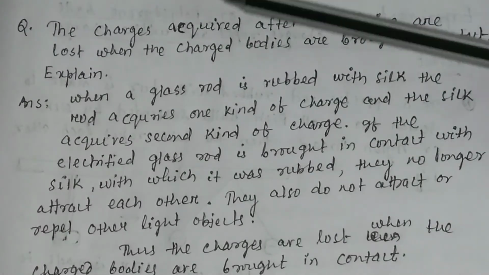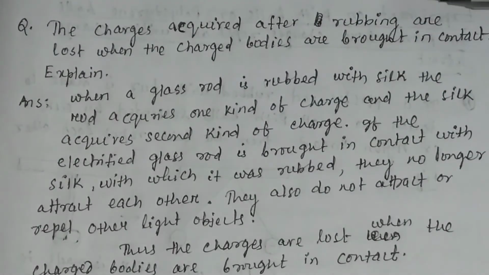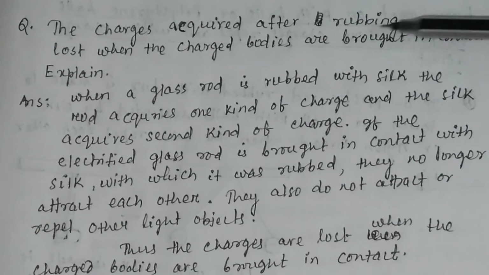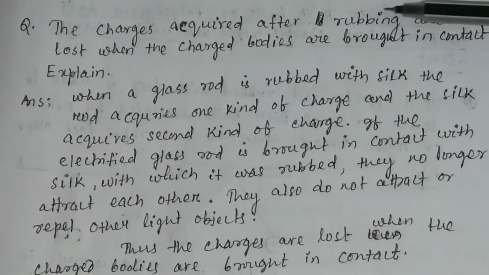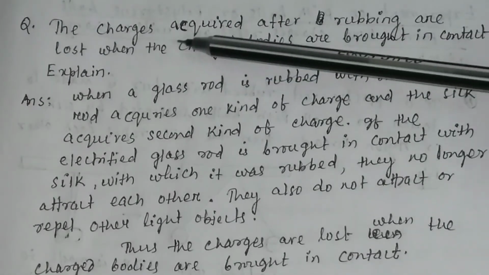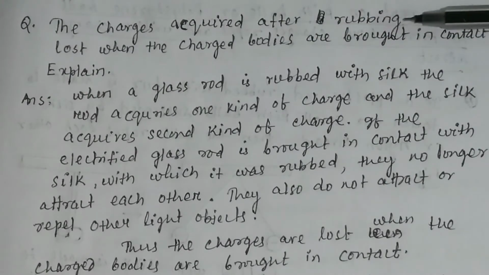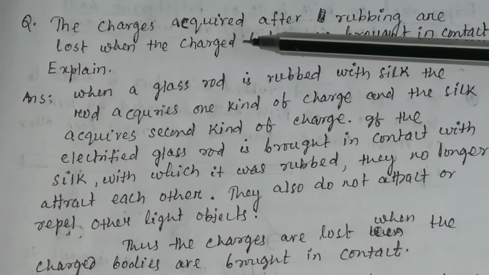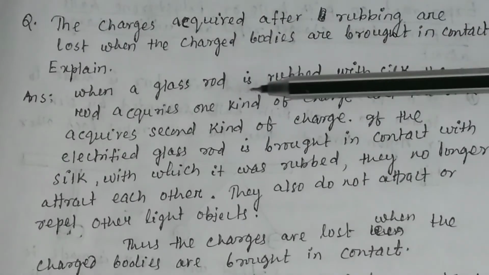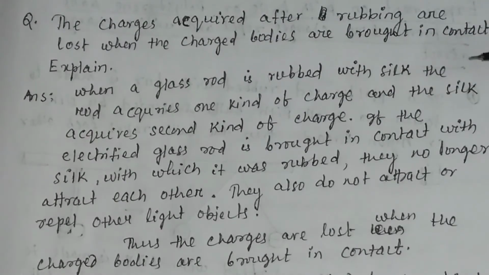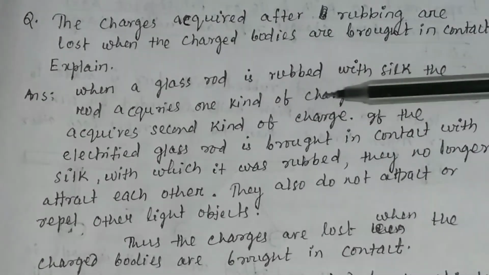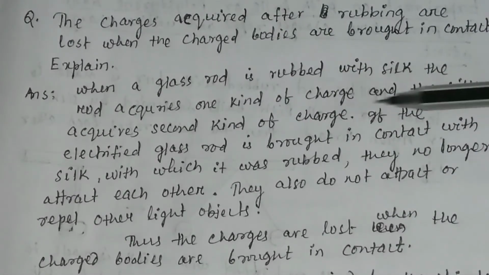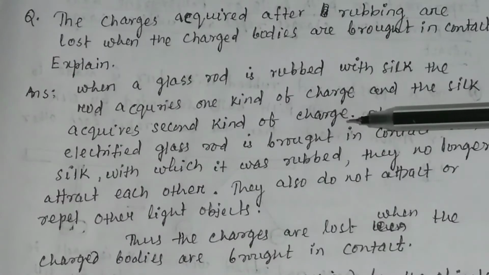There is a question: the charges acquired after rubbing are lost when the charged bodies are brought in contact. Explain. When a glass rod is rubbed with silk, the rod acquires one kind of charge and the silk acquires a second kind of charge.